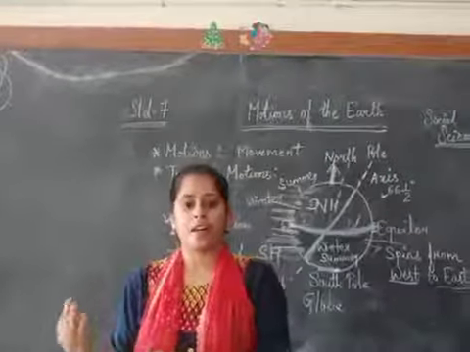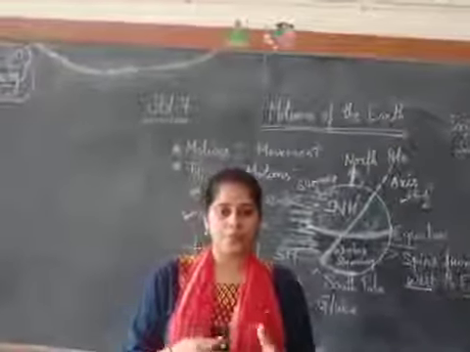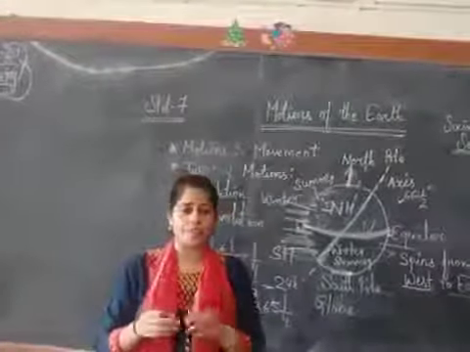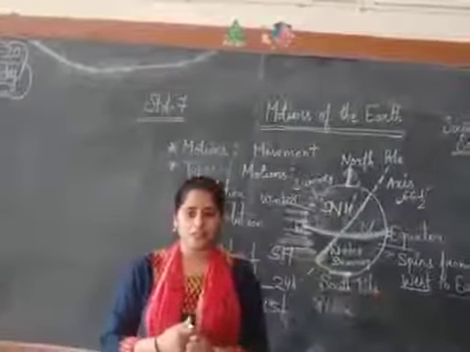And because of revolution, the distance of the earth from the sun is not equal everywhere. Sometimes it is very near to the sun and sometimes it is very far away from the sun.